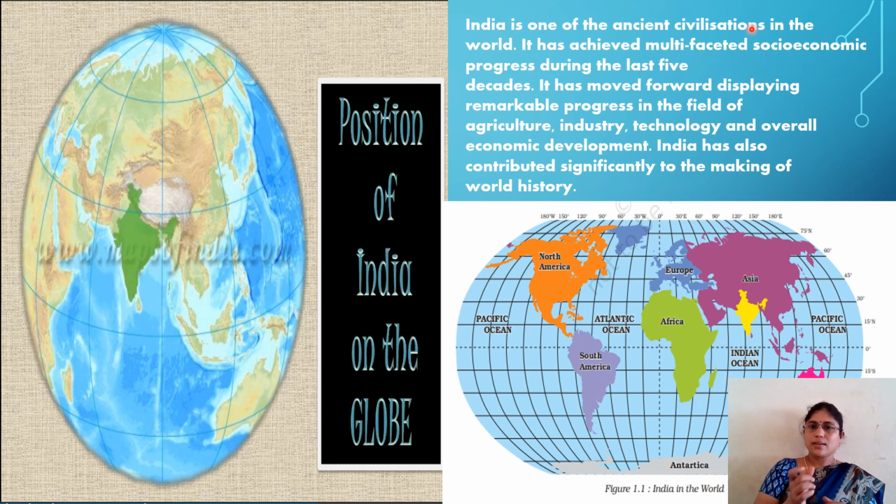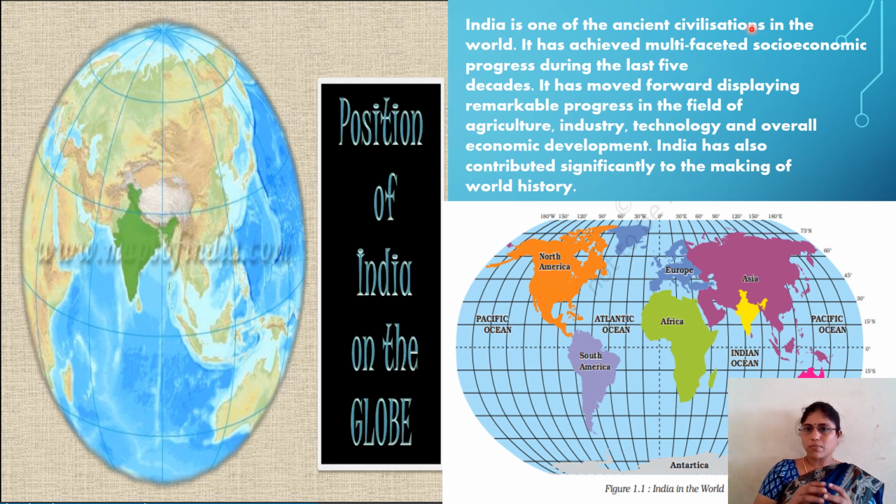India is one of the ancient civilizations in the world. Indian civilization is the oldest civilization in the world. Why did we get Indian civilization? Due to the Indus River, exactly.